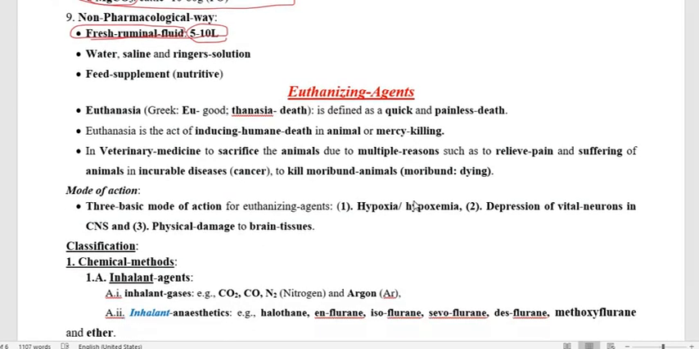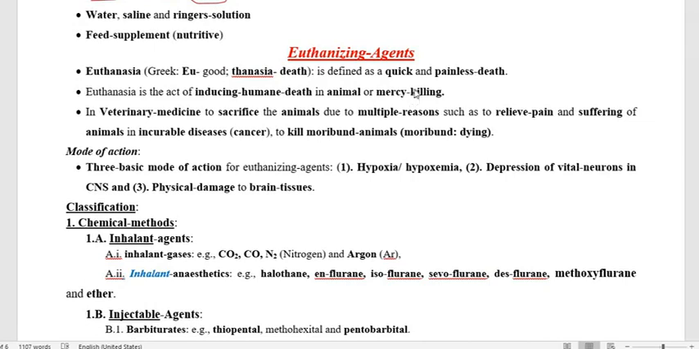Now we have to go through the euthanizing agent. This is very important. The word euthanizing agent is derived from the word euthanasia. Euthanasia is derived from two Greek words, eu and thanasia. Eu means good, and thanasia means death: good death. So what is the meaning of good death? When we give death to the animal in a merciful way or humane way.